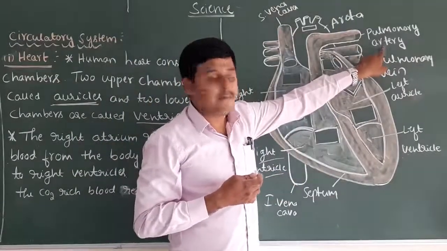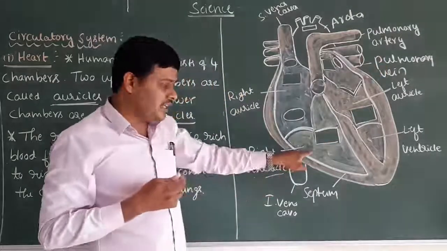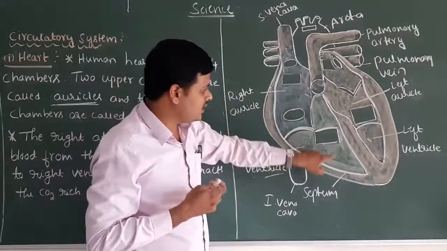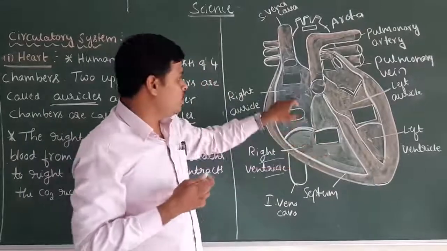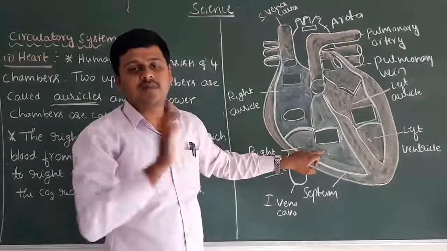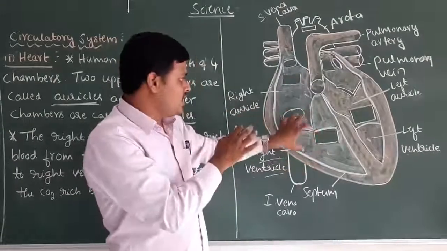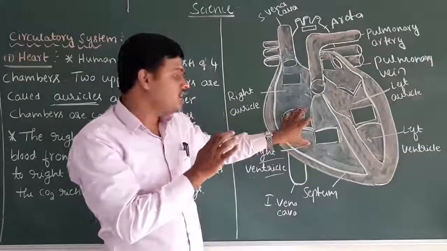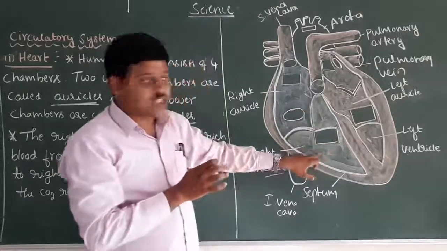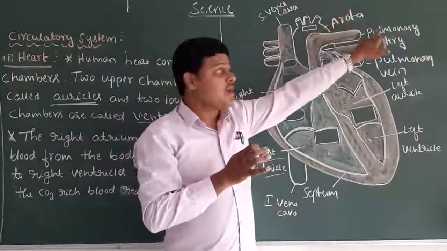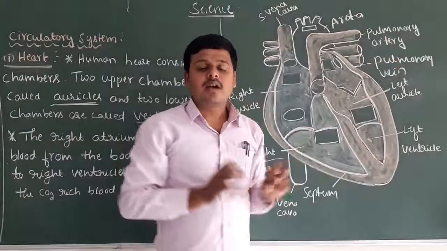By the help of the pulmonary arteries, the deoxygenated blood, what you are observing in blue and green color, that is deoxygenated blood. Just for understanding purposes, I have shown different colors here. So this deoxygenated blood reaches the lungs with the help of the pulmonary artery.